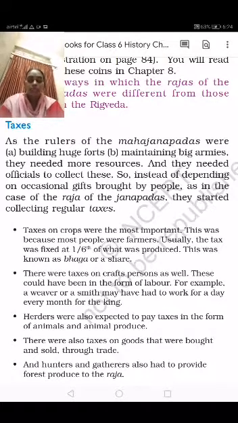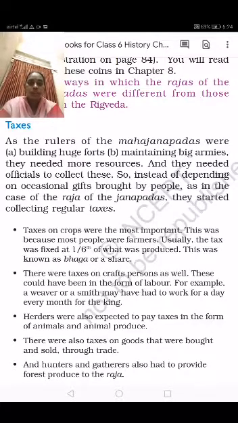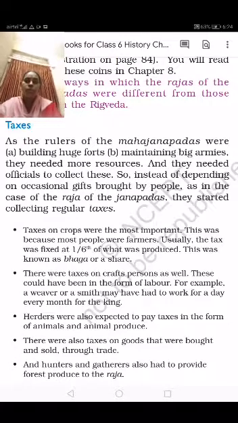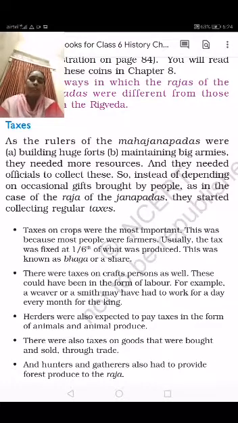The first point we can see is that taxes on crops were the most important. This was because most people were farmers. Usually, the tax was fixed at one-sixth of what was produced. This was known as the bhaga, or the share. So children, the people in those days were almost all dependent on agriculture only.